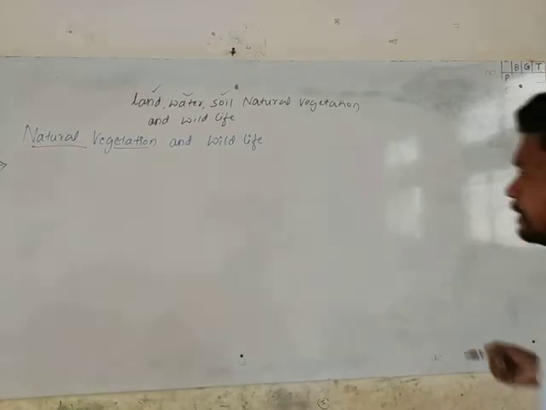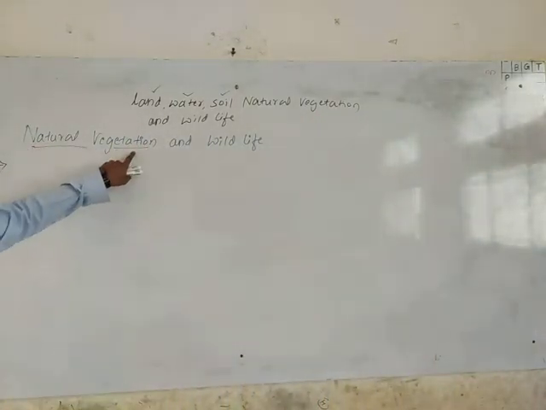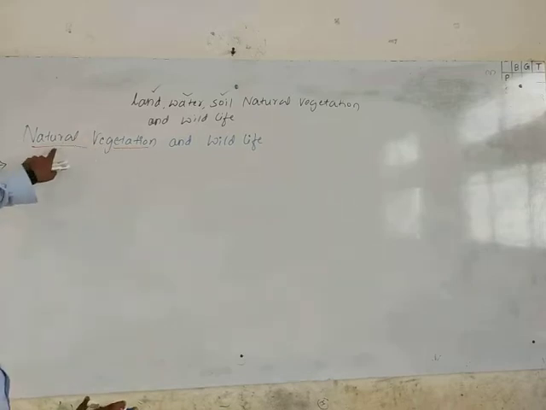Get me? Okay. So here, vegetation is a group of plants. The group of plants which grows naturally is called natural vegetation.